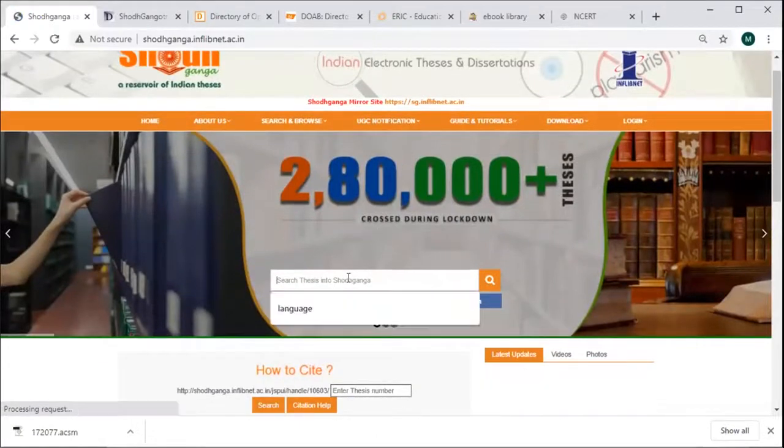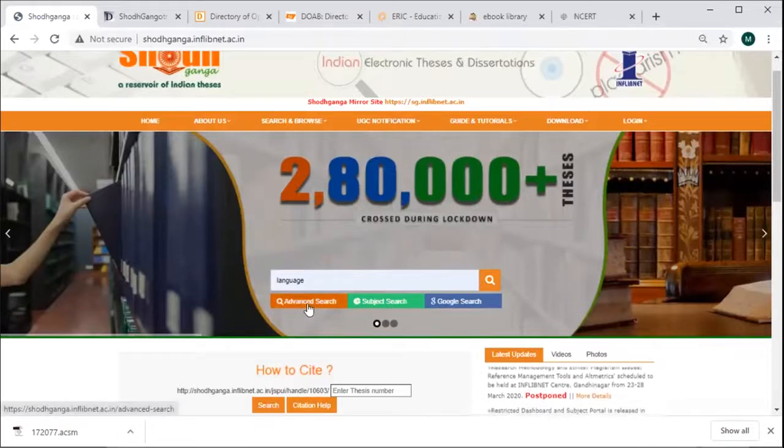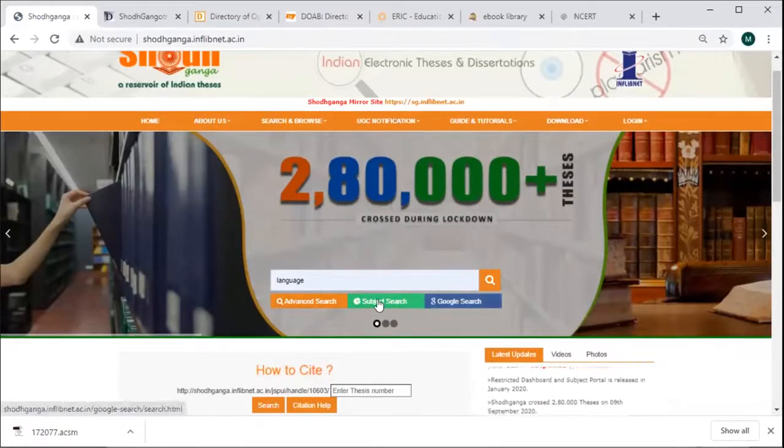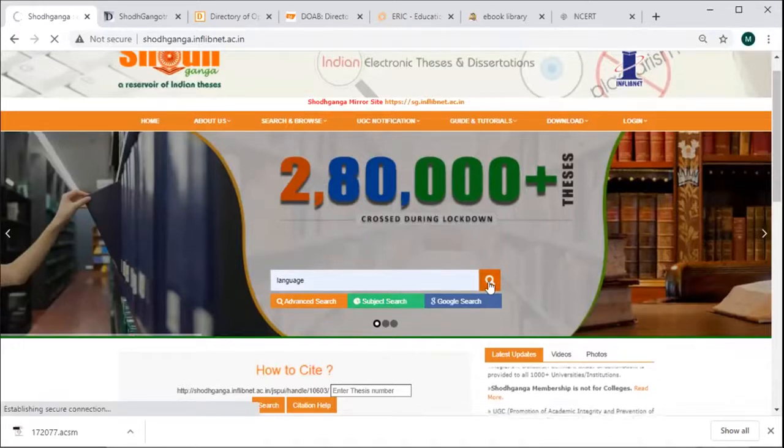For simple search, you can enter any keyword here. Language. Then advanced search facility is there. Subject search facility is also there. After entering a keyword here, it will load all the theses which have the keyword language in their title for your reference.